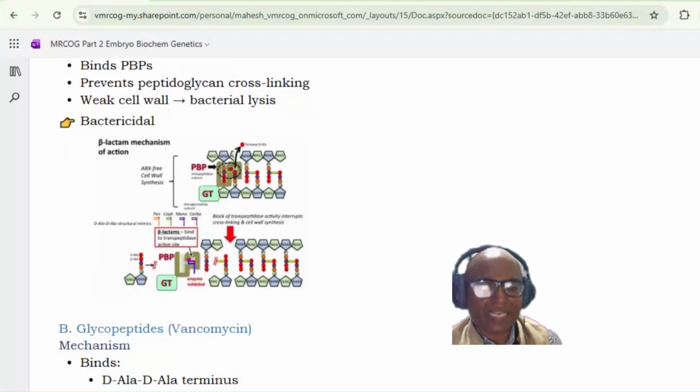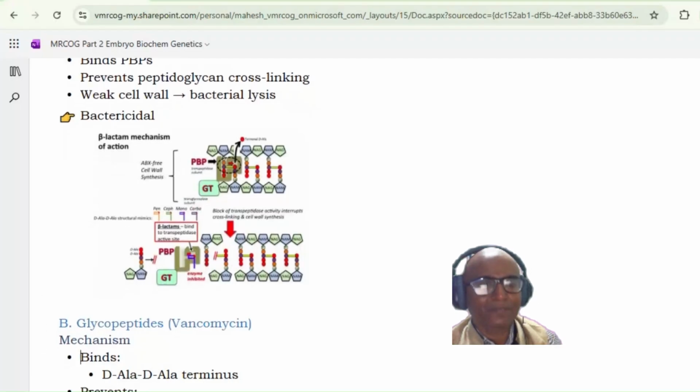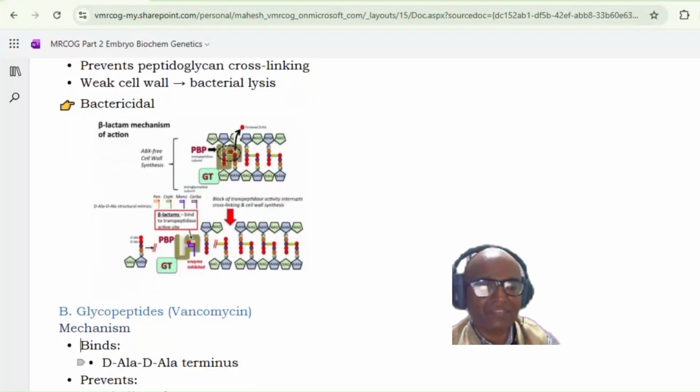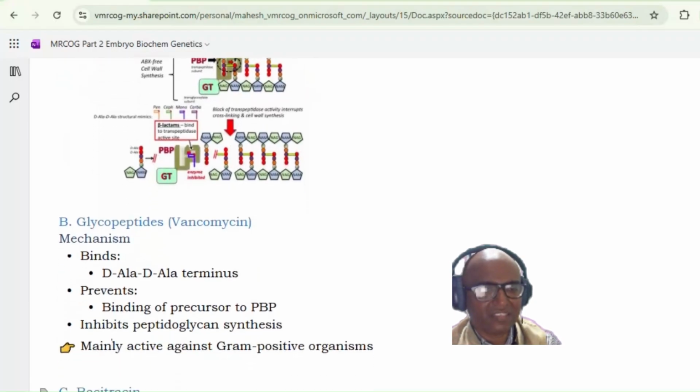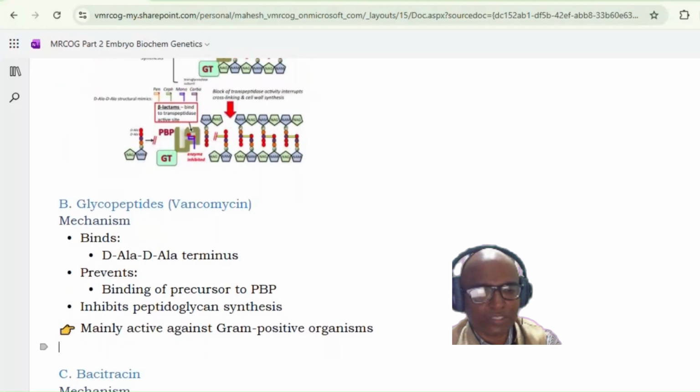Okay. Now, the second antibiotic in the same group is vancomycin, that is a glycopeptide. Now, what does this do? This binds with the DLA terminus. Now, here is a DLA terminus. So, what does this glycopeptide or the vancomycin do? The vancomycin will bind here. So, PBP will not act here. Okay. So, that is the mechanism of action of vancomycin. So, it prevents the binding of precursor to PBP. So it inhibits the peptidoglycan synthesis. So it is mainly active against the gram-positive organisms.